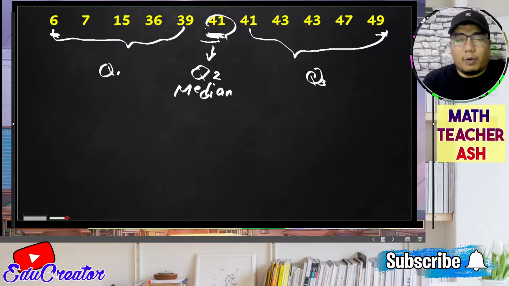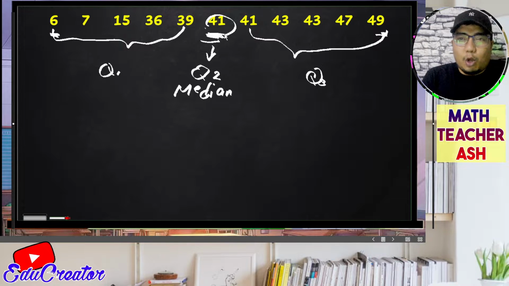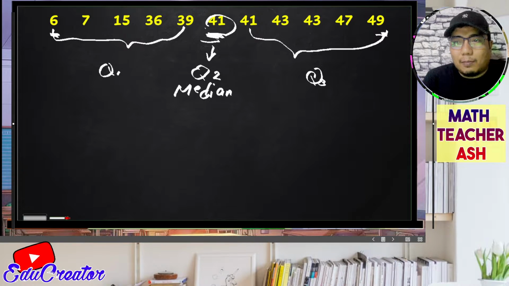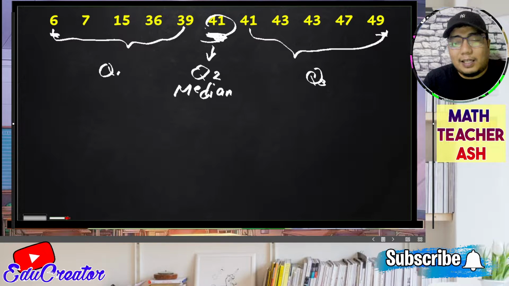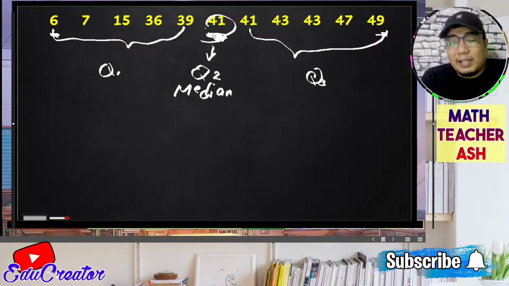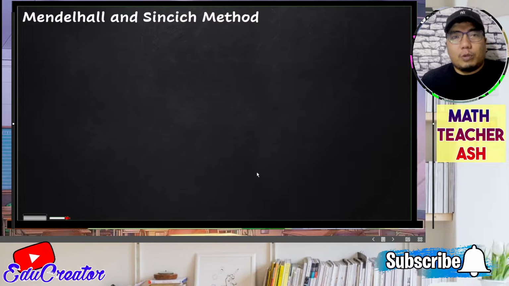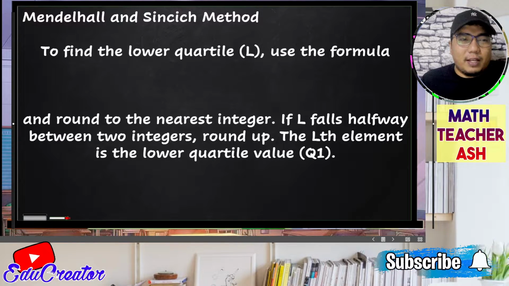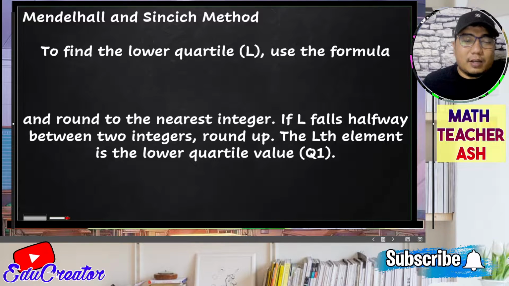Now, in getting the middle between the lowest and the middle, that is the part where they will be having confusion, because some include the median in the middle, and some don't. That might be confusing because some do not know if the median itself is included in the data points. So in order to erase this confusion, we will now consider the Mendenhall and Sincich method.